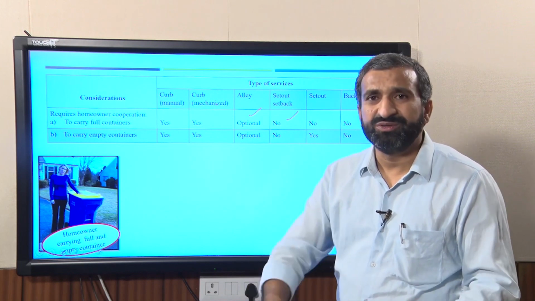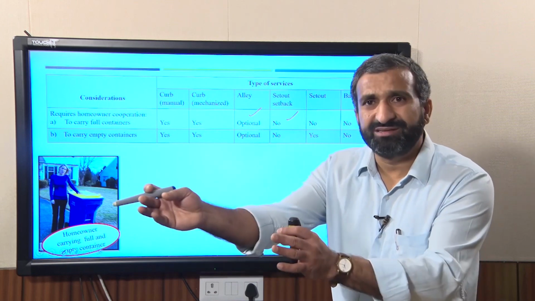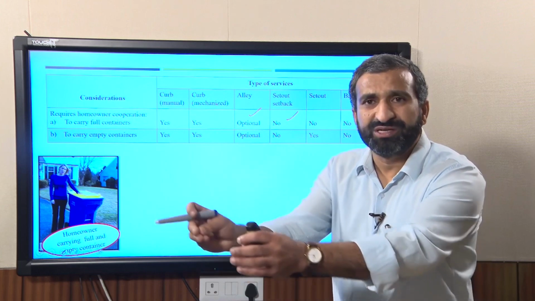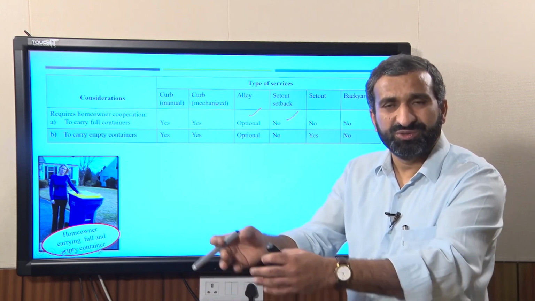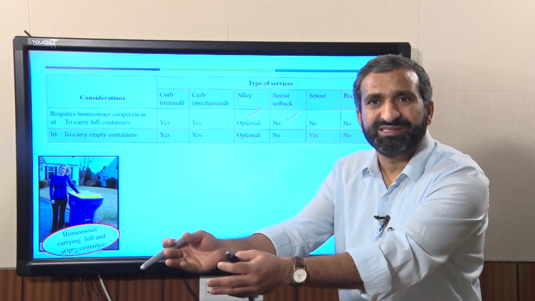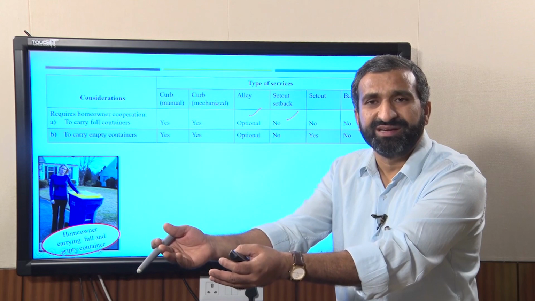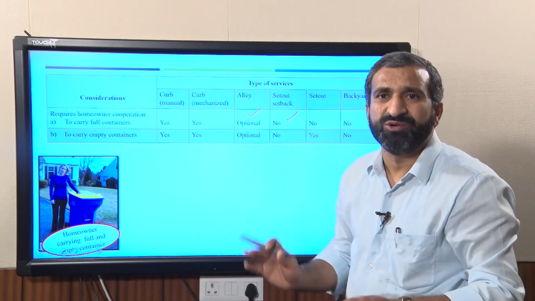So whatever waste they have segregated, they can put the smaller household dustbins in front of their door, and the collection crew will collect the waste, empty it into the collection vehicle, and put the empty dustbins back in the same location.